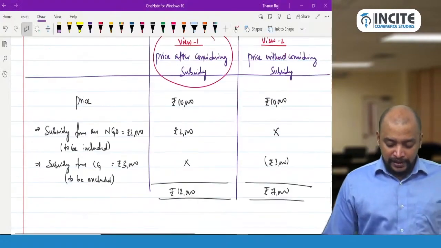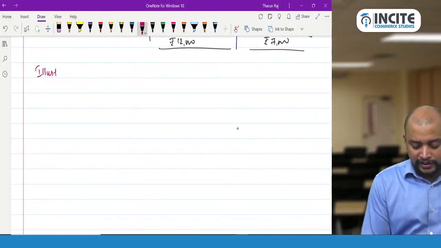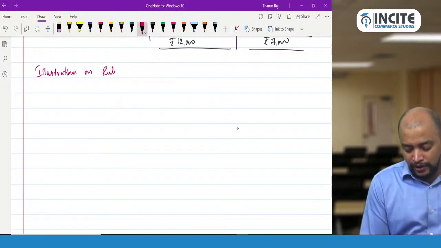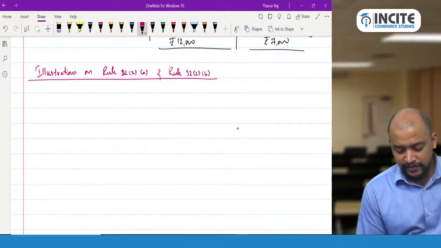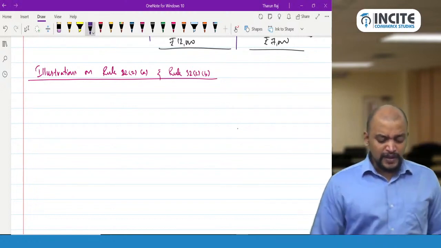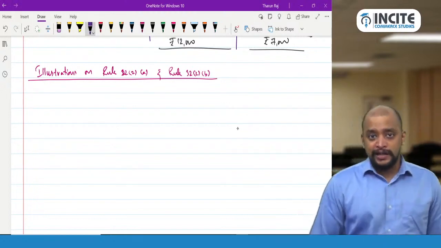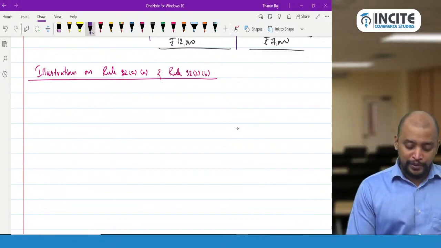For example, we are now discussing illustrations on rule 32 sub rule 2A and rule 32 sub rule 2B.